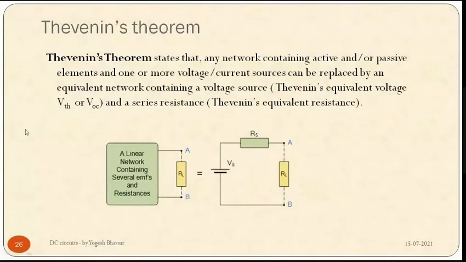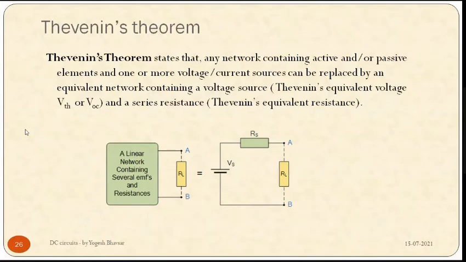The statement for Thevenin's theorem is that Thevenin's theorem states that any network containing active and or passive elements and one or more voltage or current sources can be replaced by an equivalent network containing a voltage source called Thevenin's equivalent voltage source VTH or VOC and a series resistance called Thevenin's equivalent resistance. This is the standard statement for Thevenin's theorem.